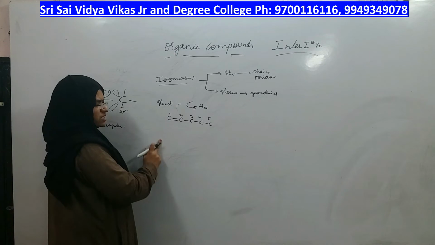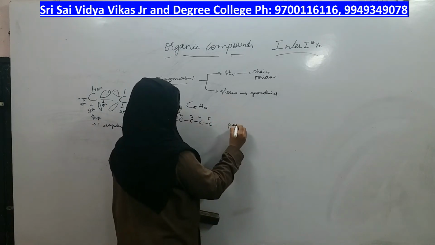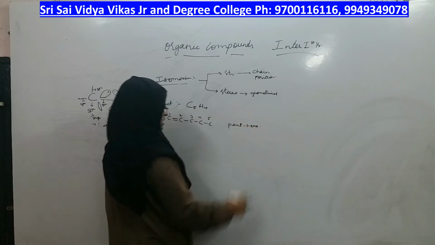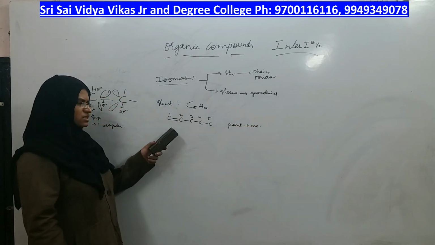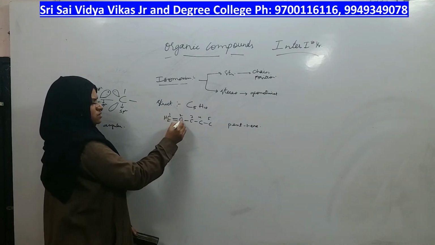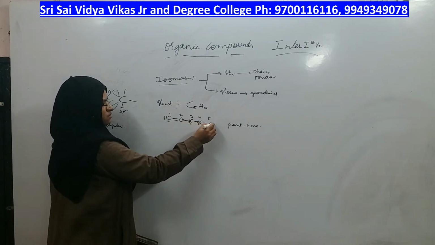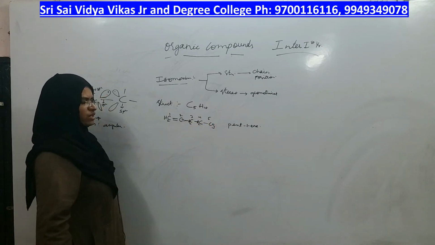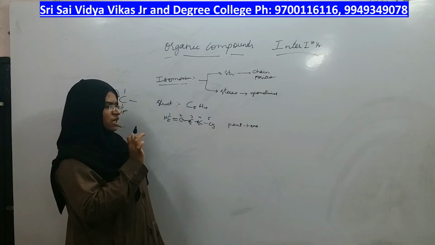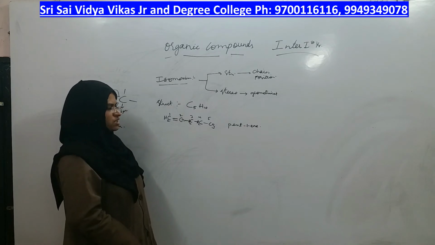What is the name of this compound? 5 carbons means pent, and as the double bond is present on the first carbon, pent-1-ene, right? I have not written hydrogens, let me write. I have written the required number of hydrogens, and we have got the first important compound. Later at the end also you can satisfy hydrogens.